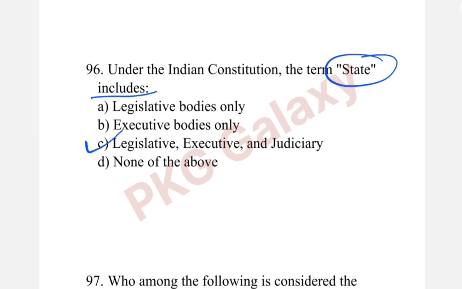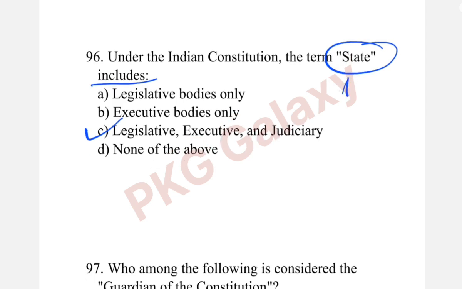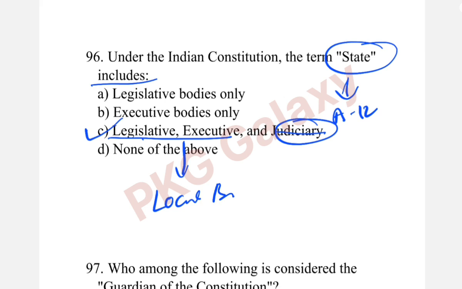The correct answer is option C, legislative and executive. Article 12 of the Constitution of India doesn't specifically define the judiciary, so it is not there. Only these two, legislative and executive, along with the local bodies.